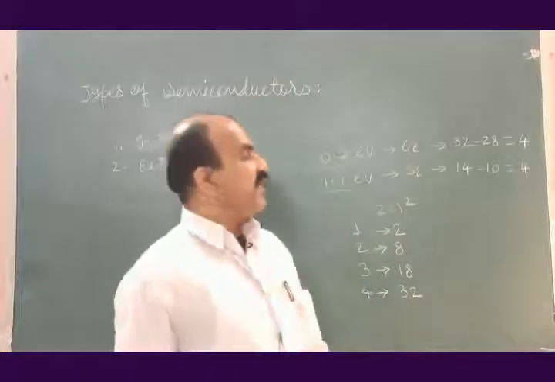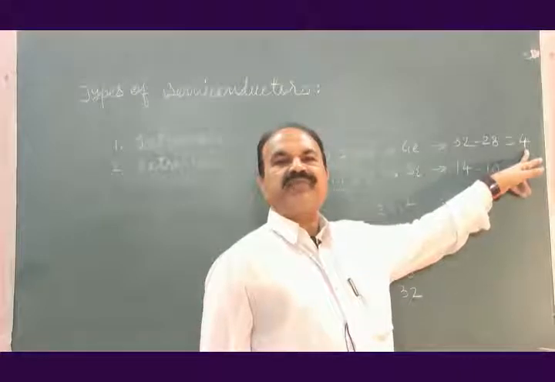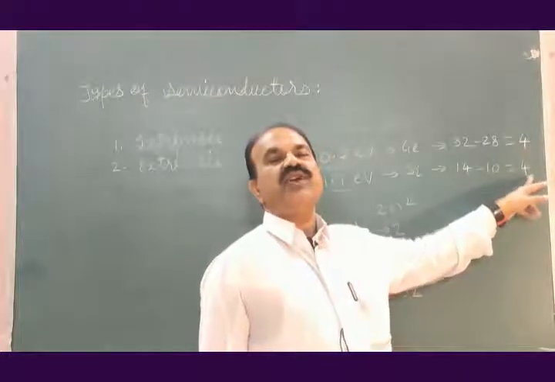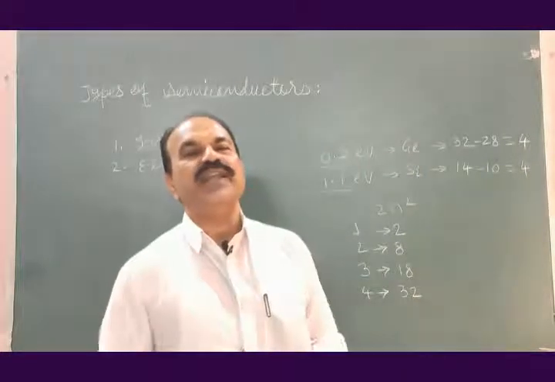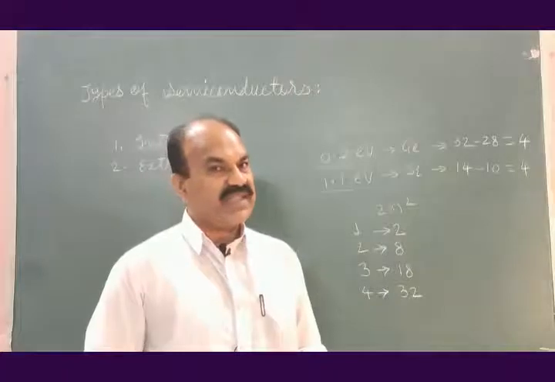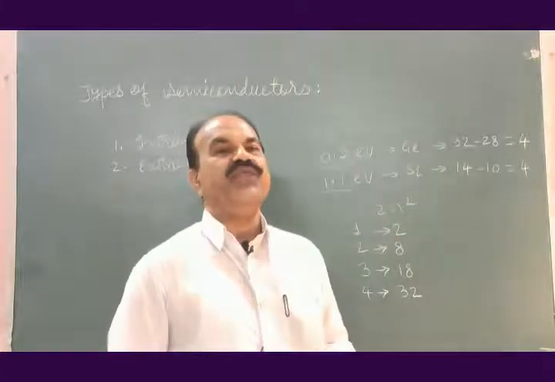One more thing that you can observe here is valence electrons in germanium are 4 in number. Valence electrons in silicon are also 4 in number. So, one more property of semiconductors is the valency is 4.